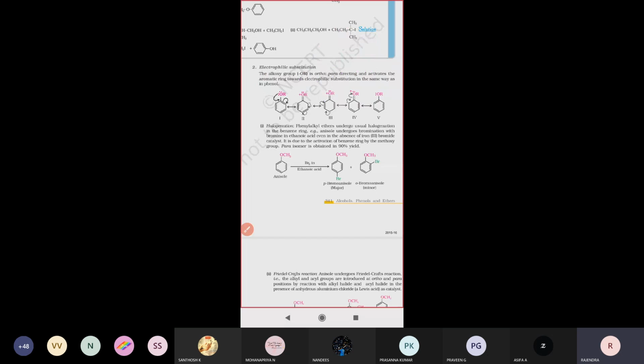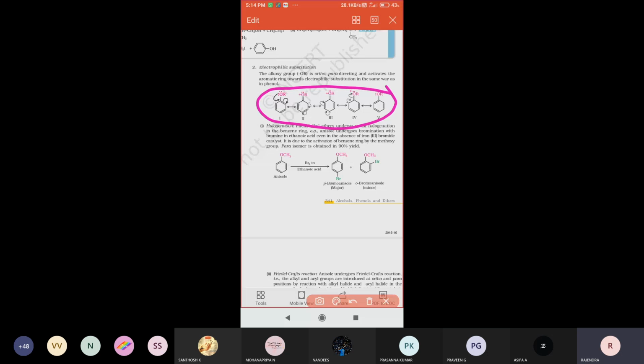Let us see how these compounds are stabilized in electrophilic substitution reactions. Throughout the benzene ring, resonance structures are formed.